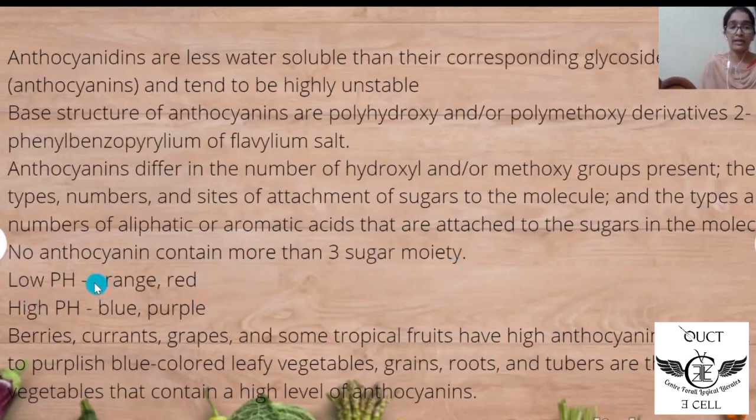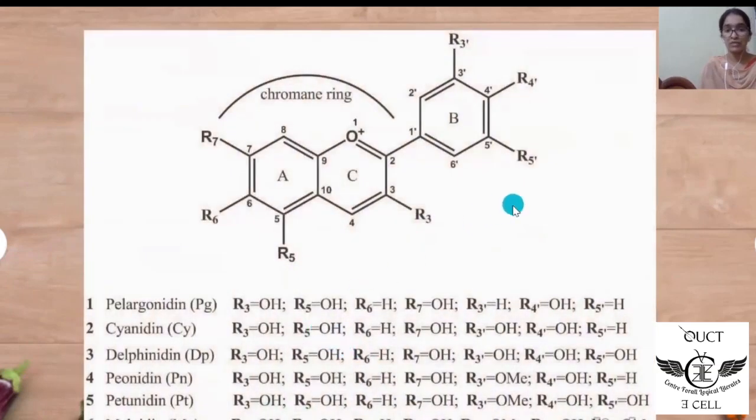Anthocyanins at low pH exhibit orange and red colors, at high pH exhibit blue and purple colors. Berries, currants, grapes are some fruits that have anthocyanin content. Red to purple, blue colored leafy vegetables, grains, roots, and tubers are the edible vegetables that contain a high level of anthocyanins. This is the structure of anthocyanins, and these are the 6 categories of anthocyanins.